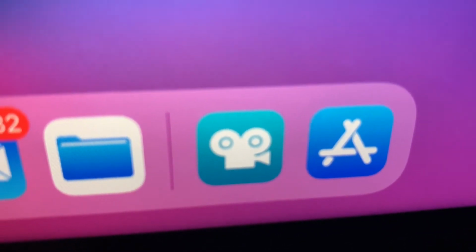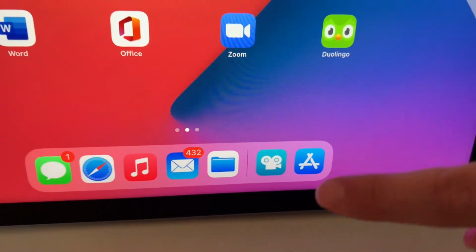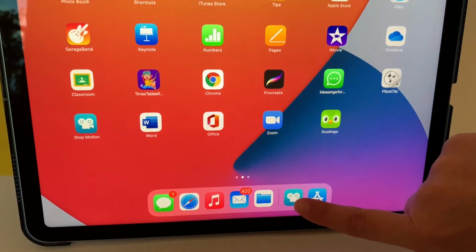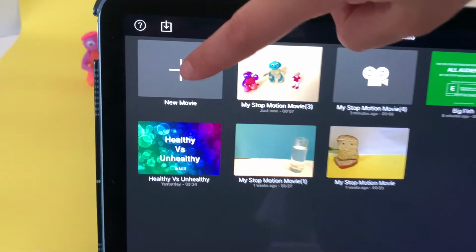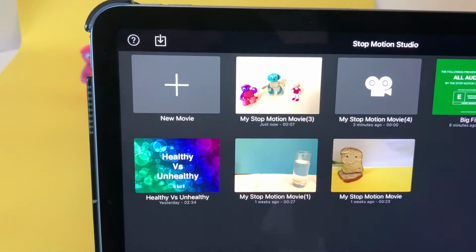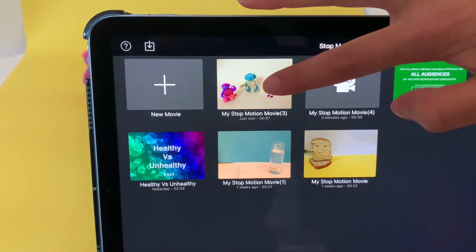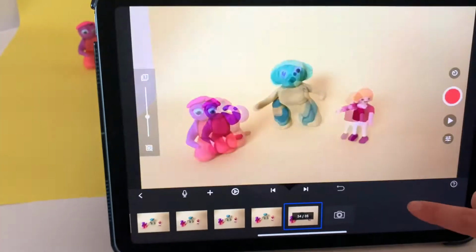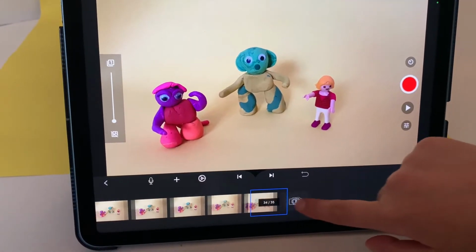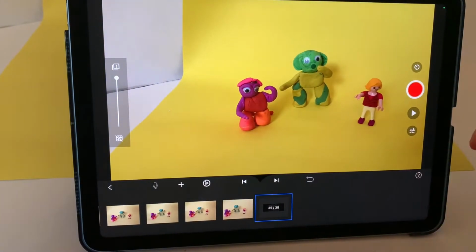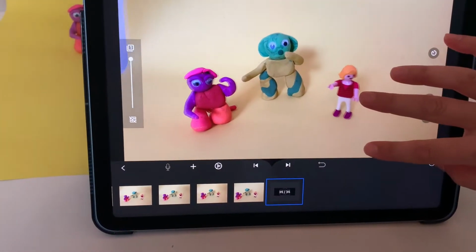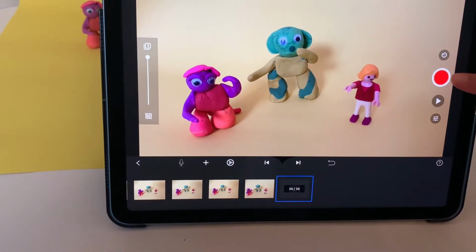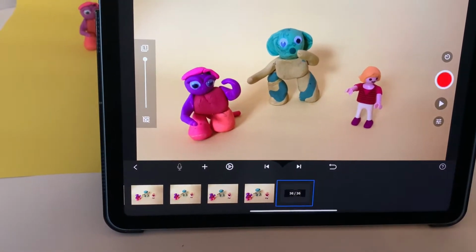When you're ready to make your movie, open the Stop Motion Studio app. Press the plus button to create a new project. I have already started mine. Make sure the frame is clear and there is nothing else in view. Don't take it personally, but we don't want to see your family eating breakfast. To take a picture, you need to press the big red button.